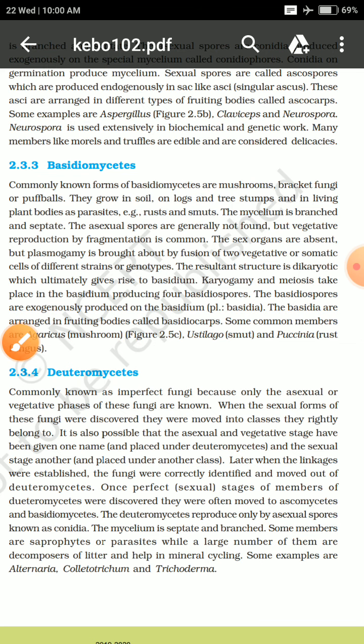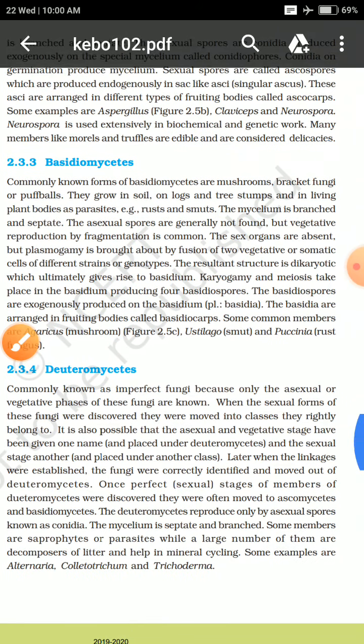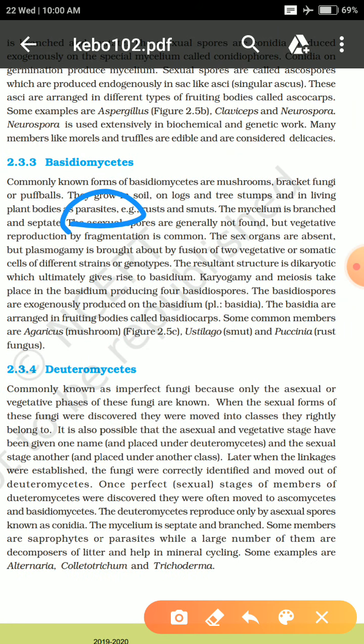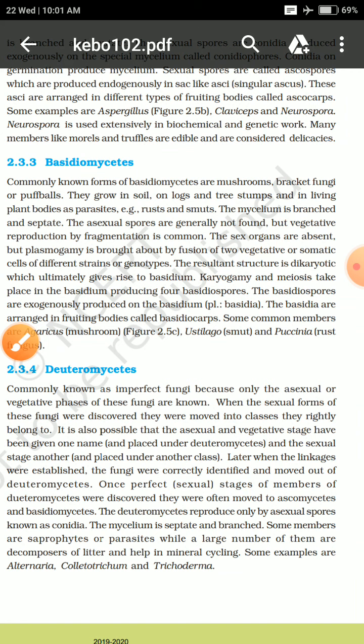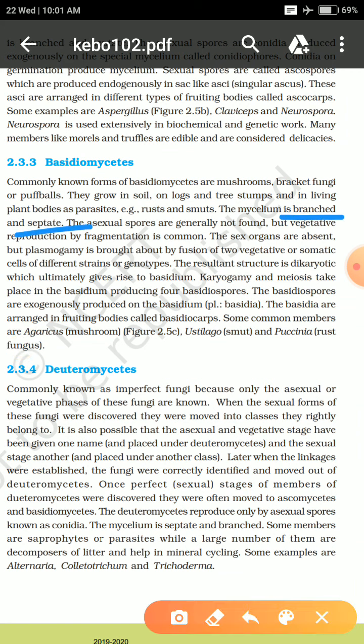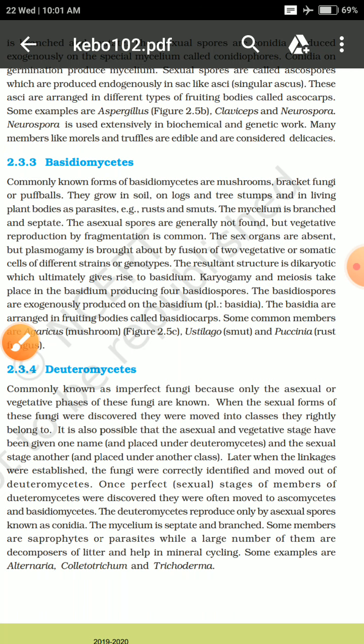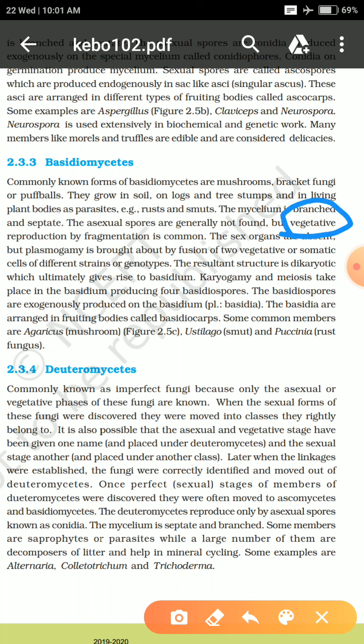They can be seen as parasites. So they are different structures. Their mycelium is actually branched and septate. Okay, they don't have different specific sex organs for the reproduction process. Their asexual spore is absent. So in that case, they do vegetative reproduction by the help of fragmentation. Fragmentation we had studied in our earlier chapter. Okay.